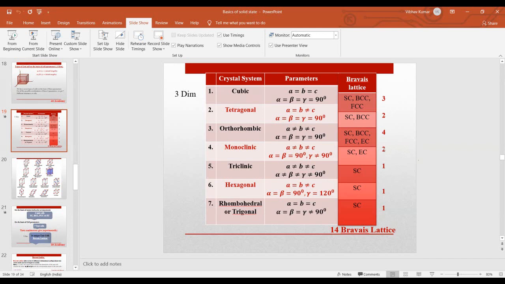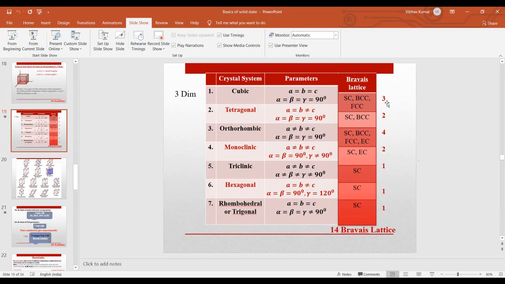So what is the criteria? Actually, we should have 4 unit cells here, but experimentally we have seen that this is not the case, because for a crystal to become an actual crystal, it should also follow the symmetry operations. I already told you: translation, rotation, reflection and inversion.